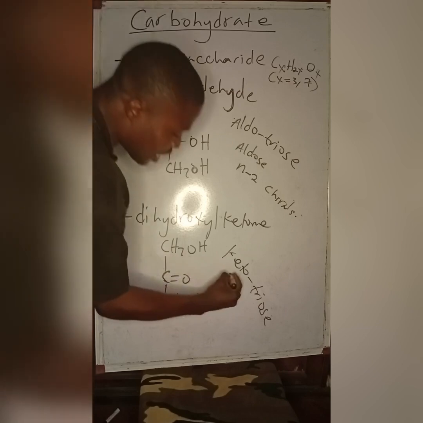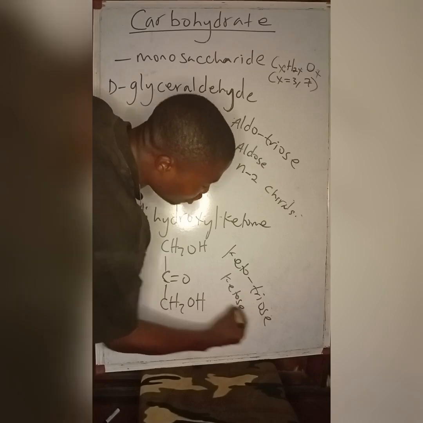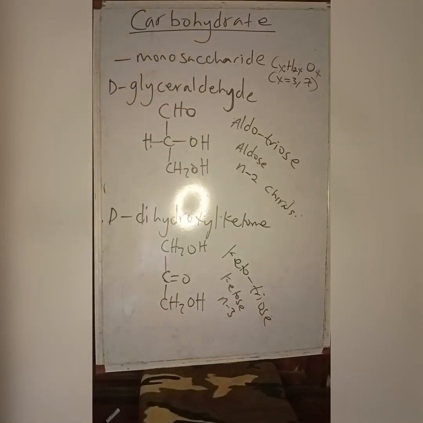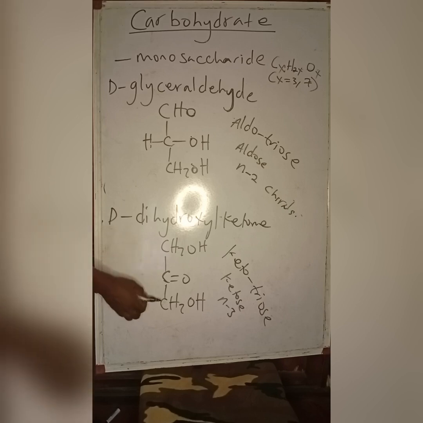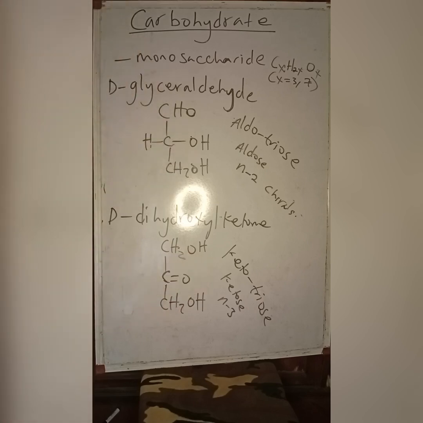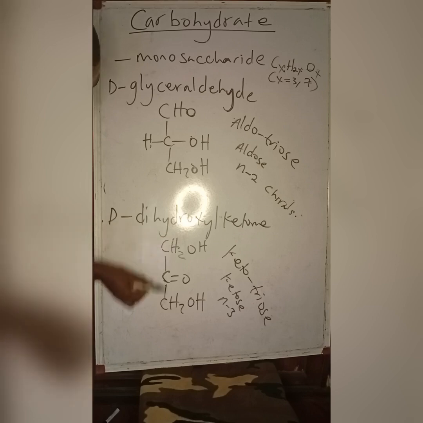For keto sugars, they have N minus 3 chiral centers. Dihydroxyketone, on the other hand, has no chiral center. It's a keto sugar with 3 carbons, so 3 minus 3 is 0. And if you look at the Fischer projection, there is no chiral carbon, no carbon having 4 different groups. This carbon has 3 different groups: 2 hydrogens, and this one, OH.